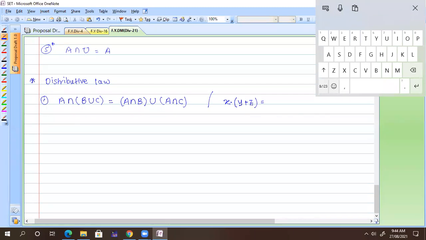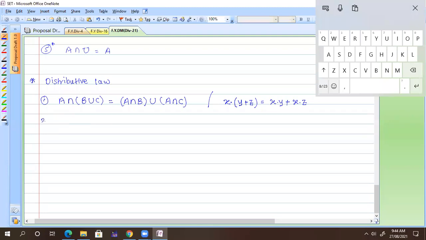You already solved such equations in 5th or 6th standard. You multiply that term inside, so you get x into y, then plus x into z. This is nothing but the distributive law. Clean and clear? So this is the first distributive law.